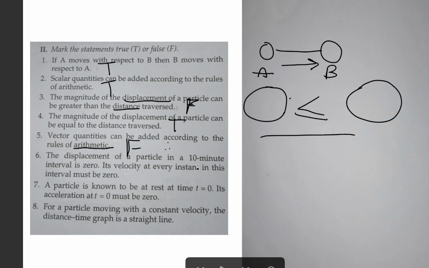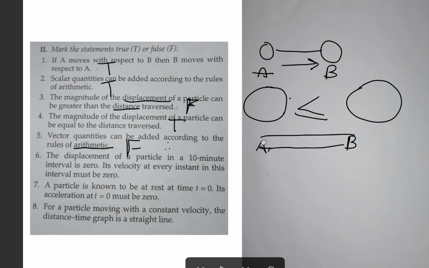The displacement of a particle in a 10-minute interval is 0, so the velocity of the particle at every instant in this interval must be 0. They are saying that displacement is 0, which directly means that velocity is 0. No, because if an object is moving from A to B and then returns to A again, the displacement is 0.